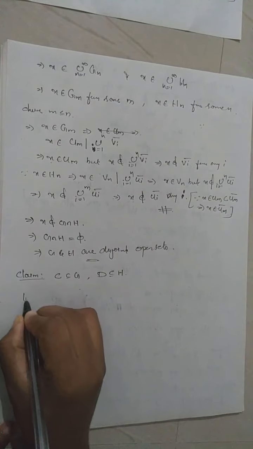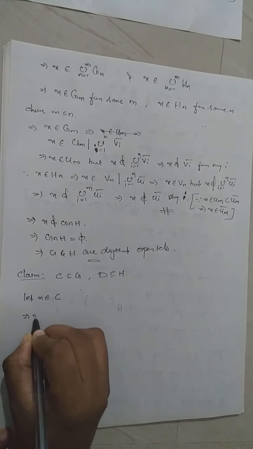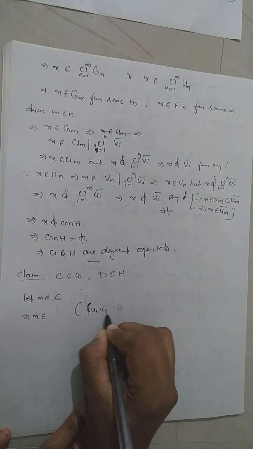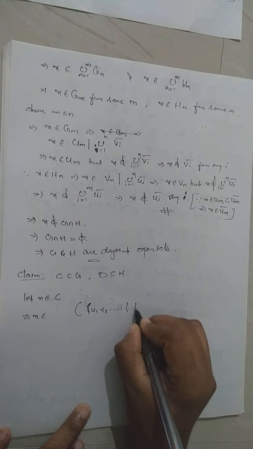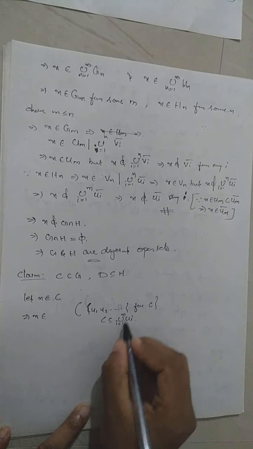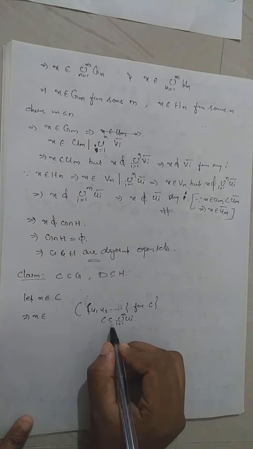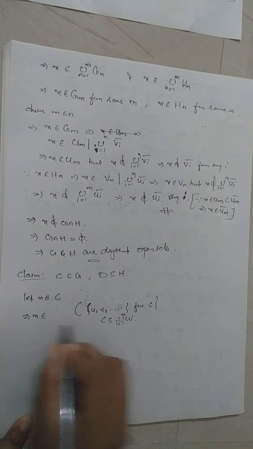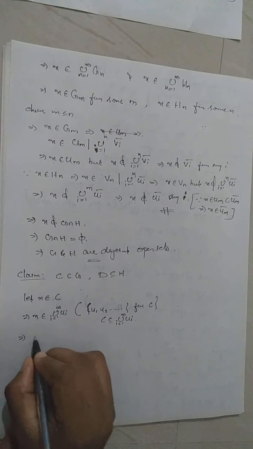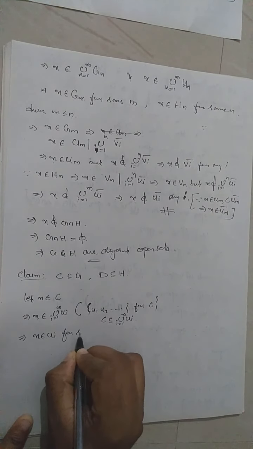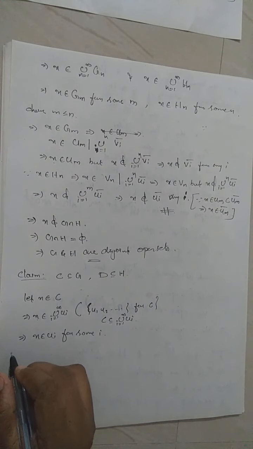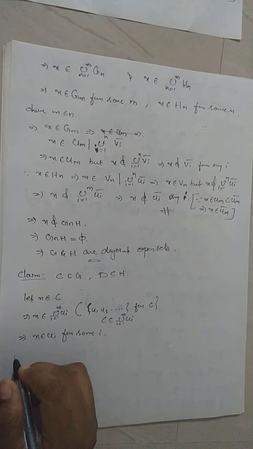So I take a point, let x be a point in C. The collection U1, U2, etc. is a countable subcover for C. That means C is contained in the union i equal to 1 to infinity of Ui. This is a countable union by the Lindelof property. So when x belongs to C, x belongs to Ui for some i. And by using the property of regularity,